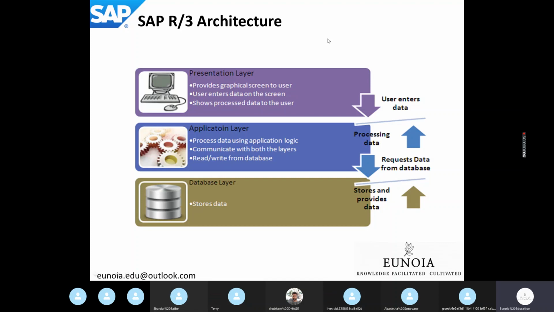The application layer is the actual environment in which you will be doing the development, and the ABAP applications will be running in the application layer. The database layer is where the actual data resides. Whenever you want to process the data, you have to first pull the data from the database layer into the application layer, process the data, and then show the results on the presentation layer. Okay. This is a very important concept, SAP R3 architecture. I hope it is clear.